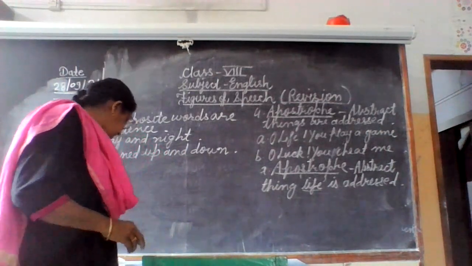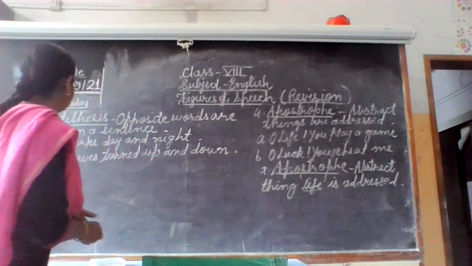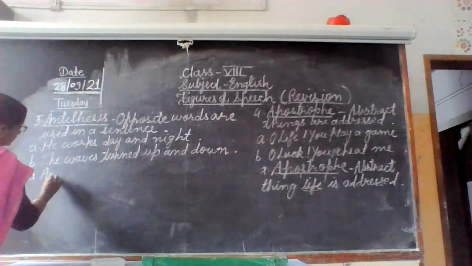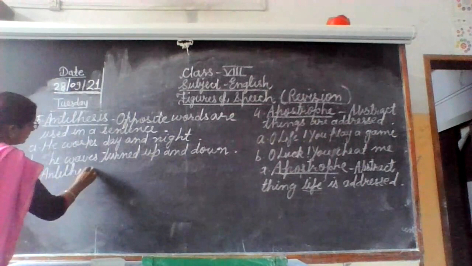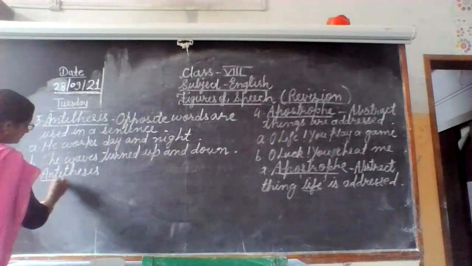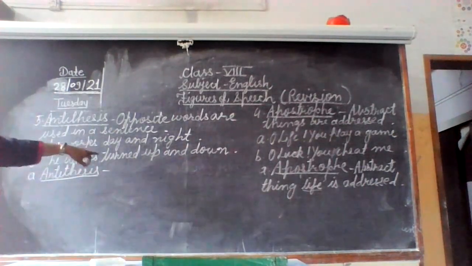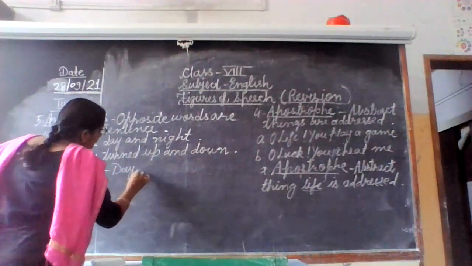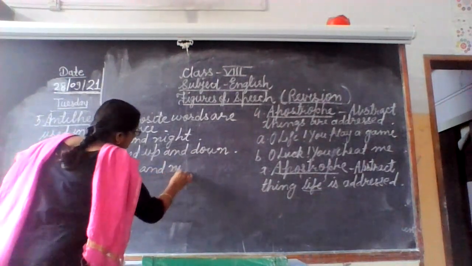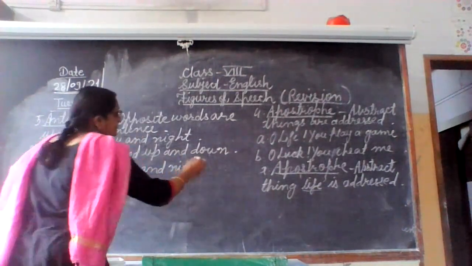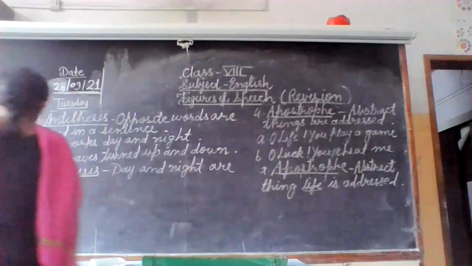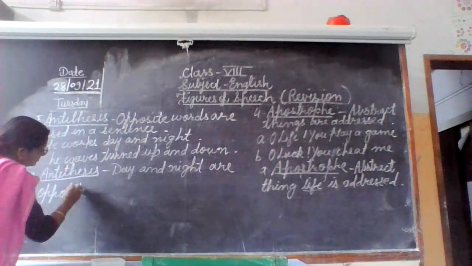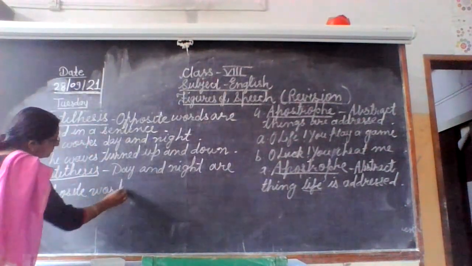Okay, so see there, explanation. Now, the first one, we will write down antithesis. Okay, write down the name of the figure of speech there, antithesis. And then which opposite words are here? So you will write down day and night are opposite words.